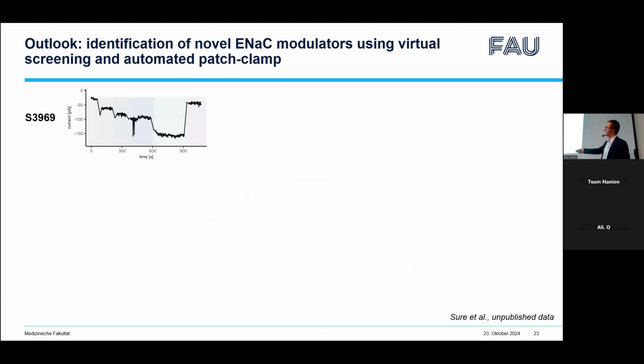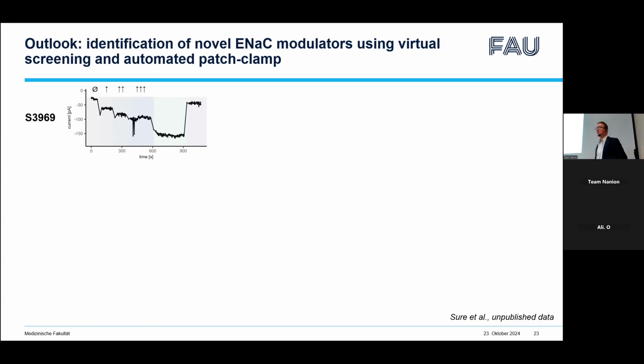To stimulate ENaC, we again used the S3969 molecule. Here you can see an example trace demonstrating a recording from the SynchroPatch. The recording started in nominally sodium-free bath solution to avoid sodium overload of cells. After that, we increased the bath concentration of sodium stepwise by changing the solution until a concentration of 100 millimolar was reached.